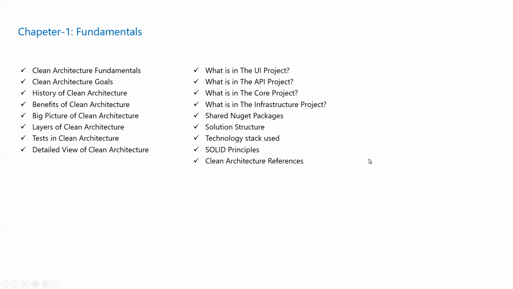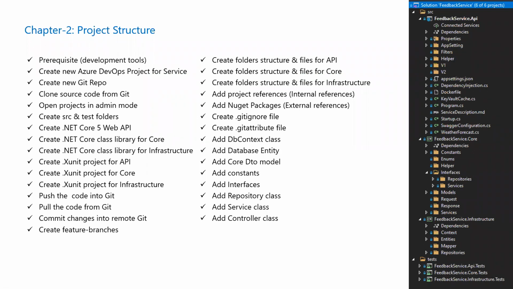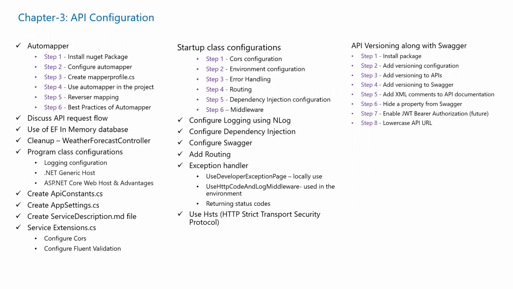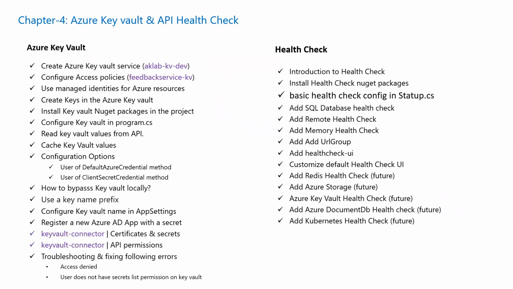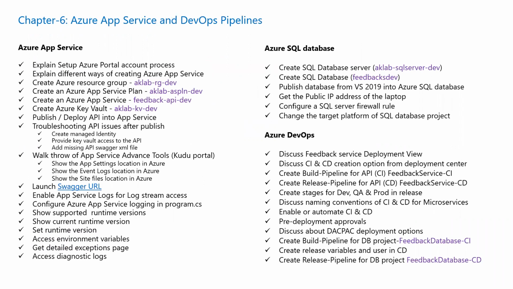So I started with the fundamentals on the clean architecture, where I discussed some of the clean architecture fundamentals. The second chapter was completely lab work, where I created the project structure in the clean architecture way using the .NET Core Web API. In chapter number 3, I discussed the various configurations required for your APIs. And in chapter number 5, how you store your secrets and how you validate the health of the APIs. And in the last session, I discussed the Azure App Services and also the Azure DevOps.